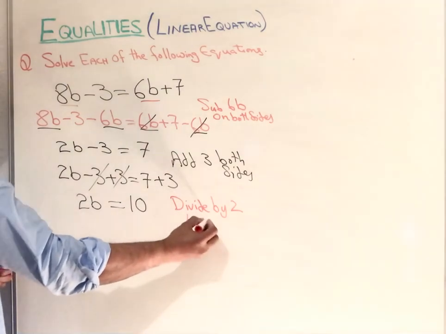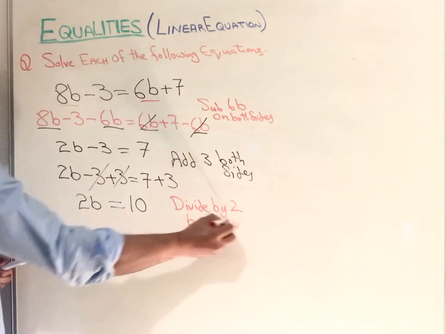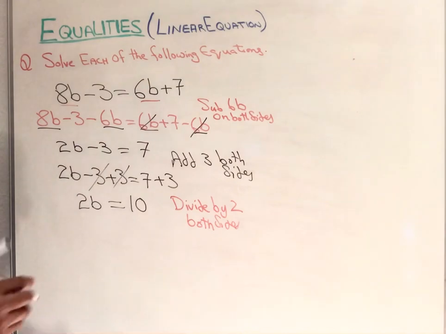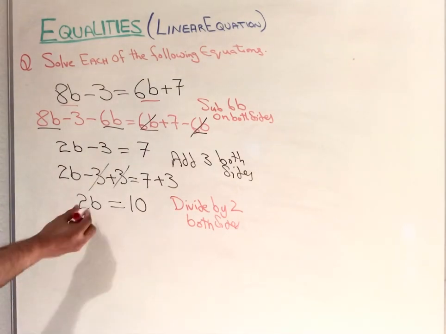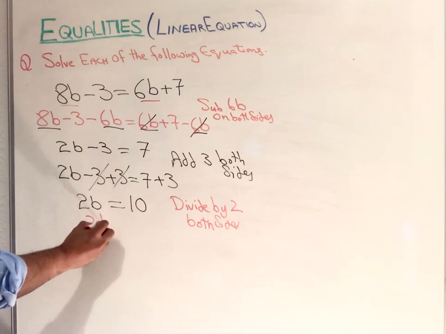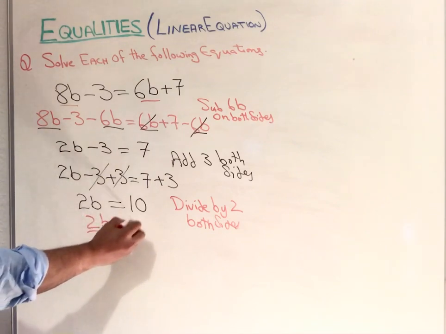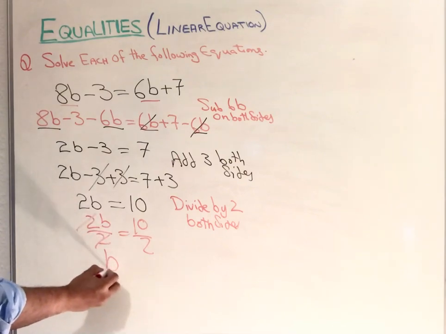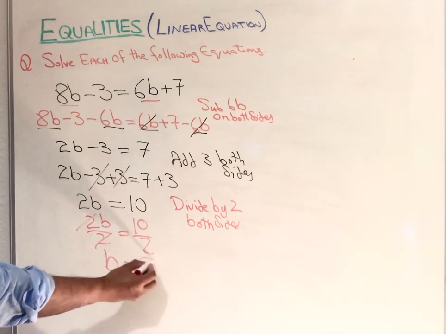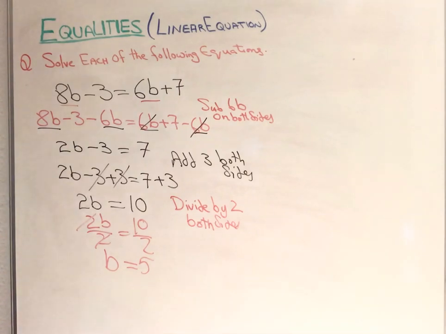Whatever operation you're doing, just do it on both sides. I have to balance each equation. In here we get 2b over 2 equal 10 over 2. So 2 cancels, b equals 5. This is the answer. Now we will go to another one.